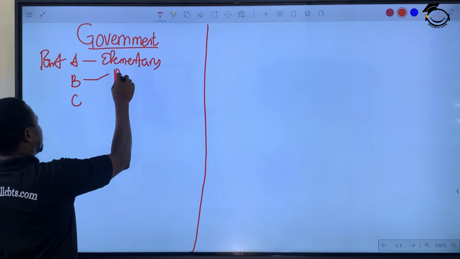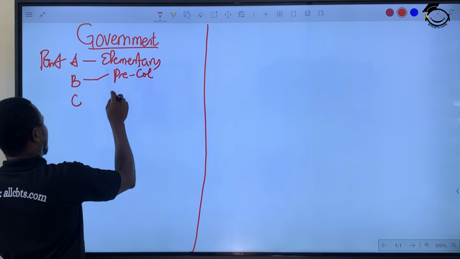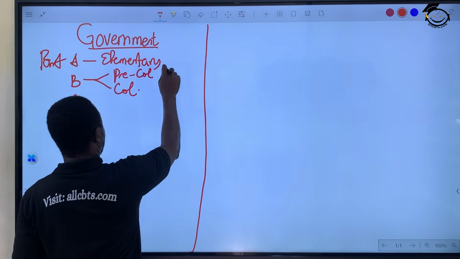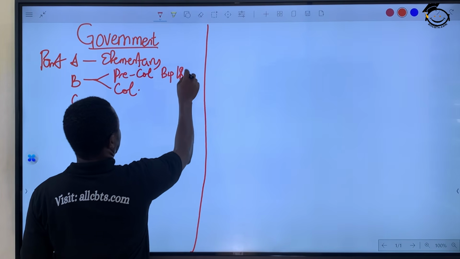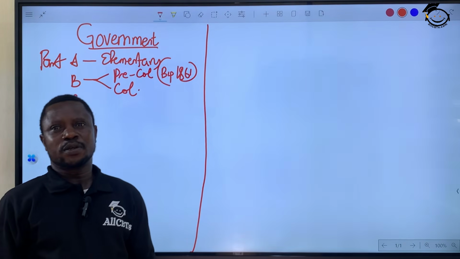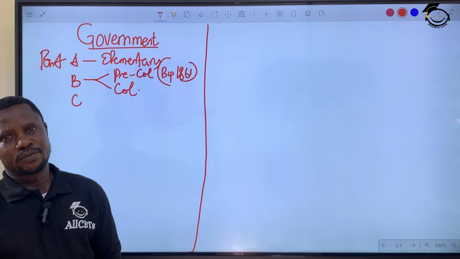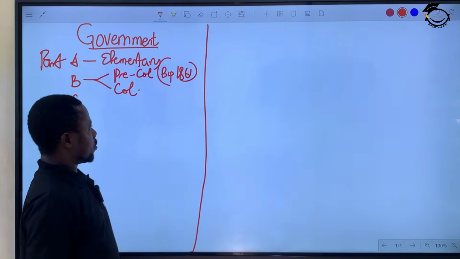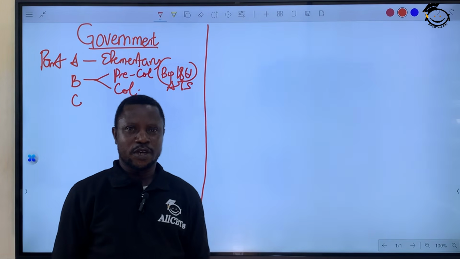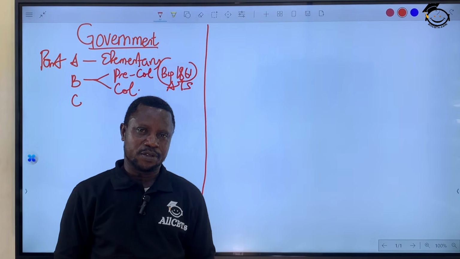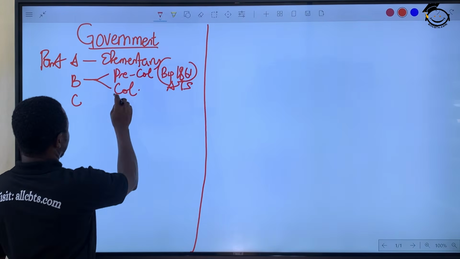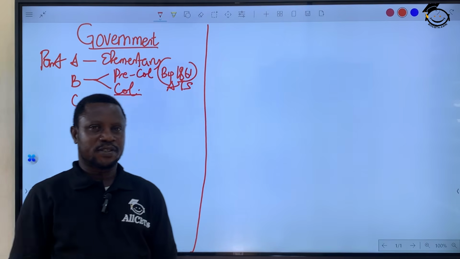Now, Part B can be subdivided into two. We have the pre-colonial administration and we have the colonial administration. Pre-colonial means before 1861. That's before the coming of the colonial master to this space called Nigeria. So you need to learn what they call ATS, African Traditional System, where you discuss the basic ethnic groups in Nigeria, the three major ones, right? And then when you are done with that, you come to colonialism, the coming of the masters.